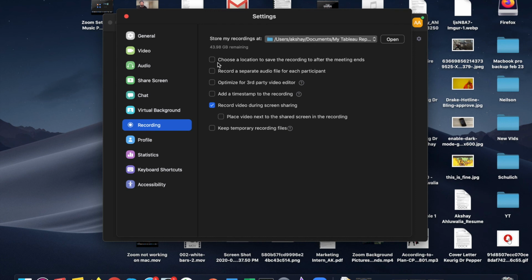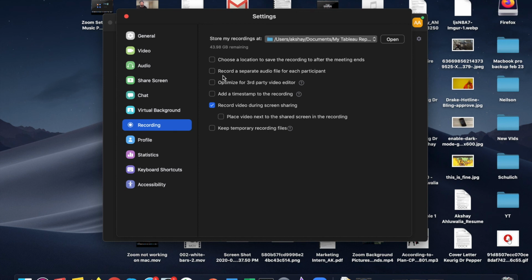The next option gives you the flexibility to choose a location to save the recording after the meeting ends. So depending upon your needs, you can choose a different location after every recording that you do. So if you enable this checkbox, it will give you an option to save the recording that you have done in a new location every time a recording is done.